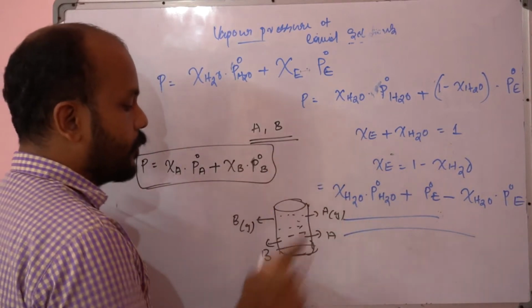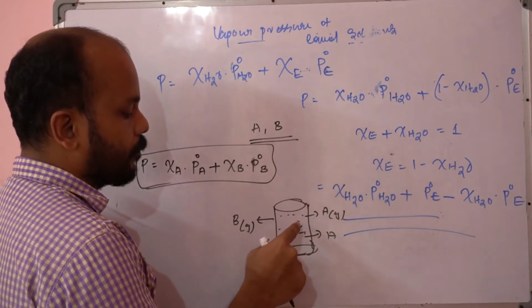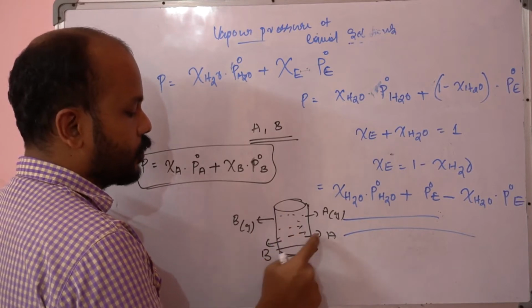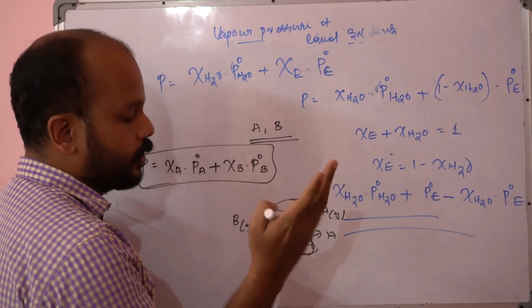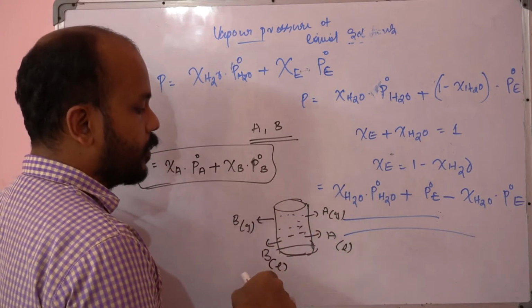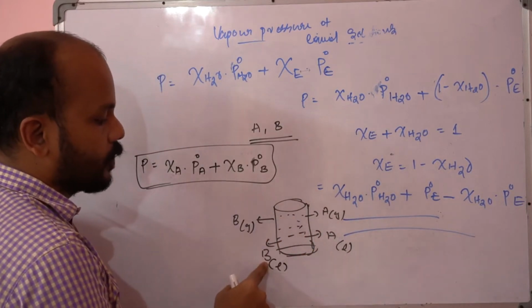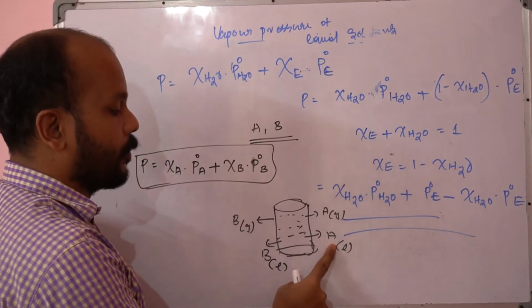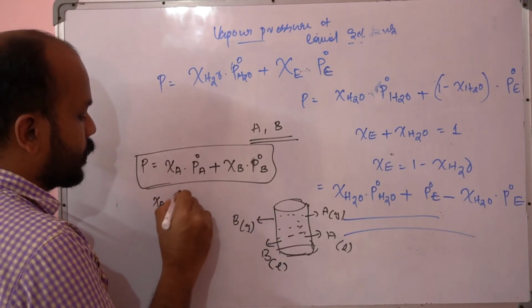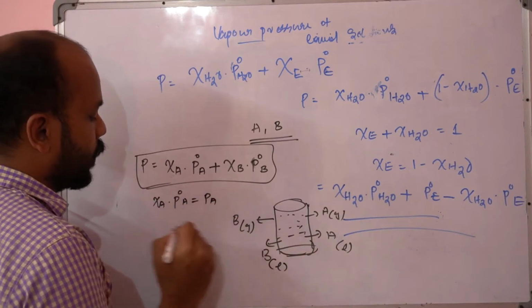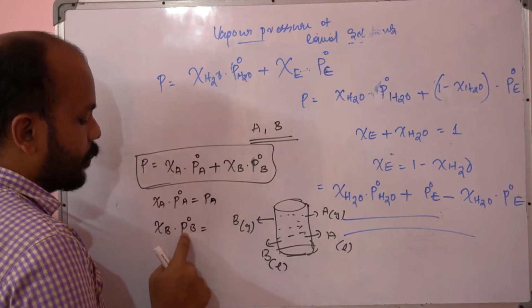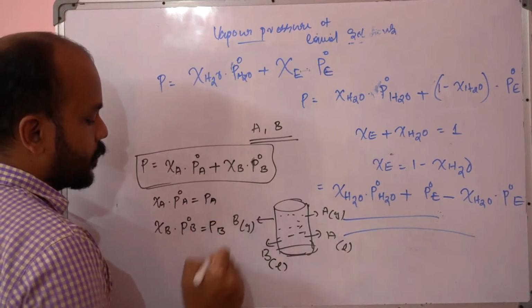According to Raoult's law, the vapor pressure of a system in which two liquids are present, the total pressure of a solution containing two liquids, is equal to the sum of the partial pressure of component A and the partial pressure of component B. That means the mole fraction of A times the vapor pressure of A in the pure state is the partial pressure of component A, and the mole fraction of B times the vapor pressure of B in the pure state is the partial pressure of component B.